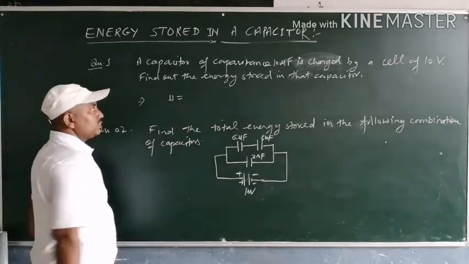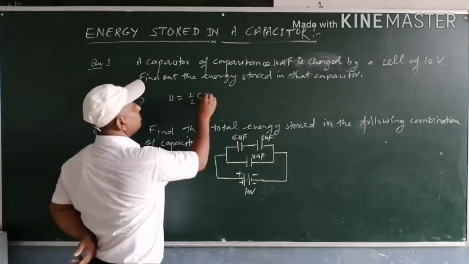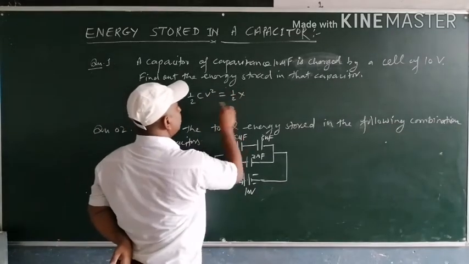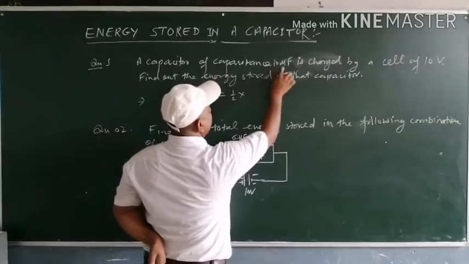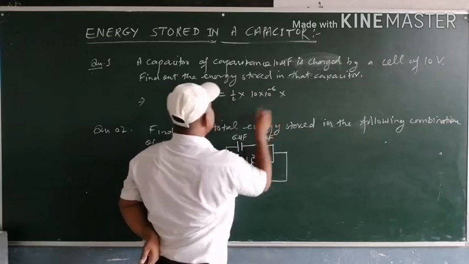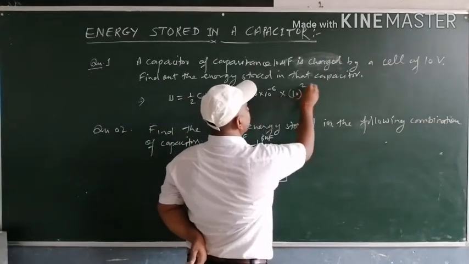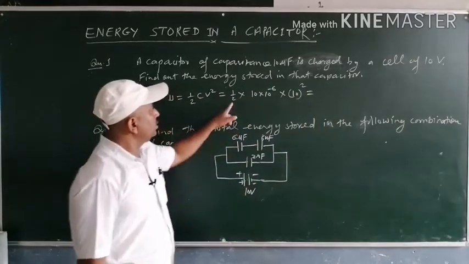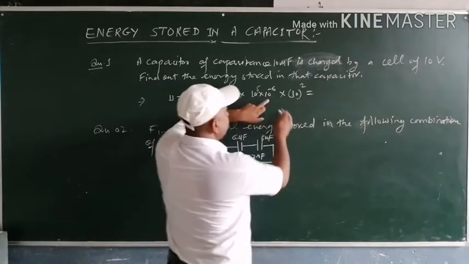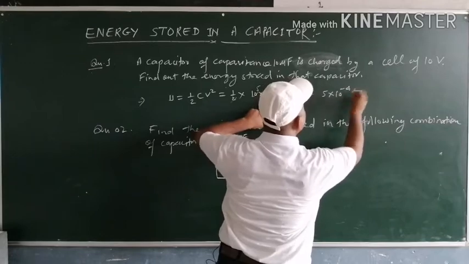You can find out the energy stored in the capacitor with the help of the formula directly, that is half of CV square. That can be equal to half of C, that means 10 microfarad, 10 to the power minus 6, into V, that is 10 volt, so 10 square. So the amount of the energy stored in the capacitor will be equal to 5 into 10 to the power minus 4 joule.